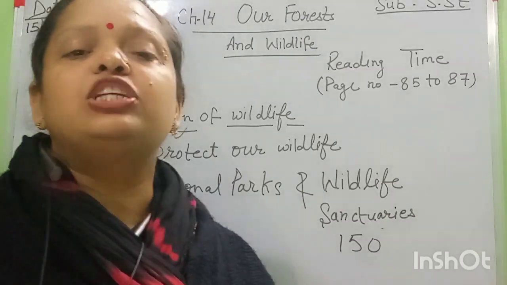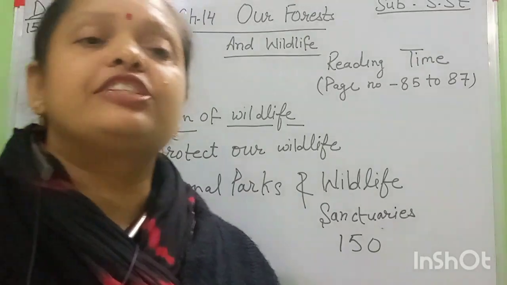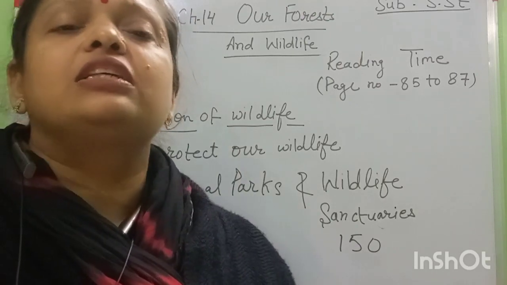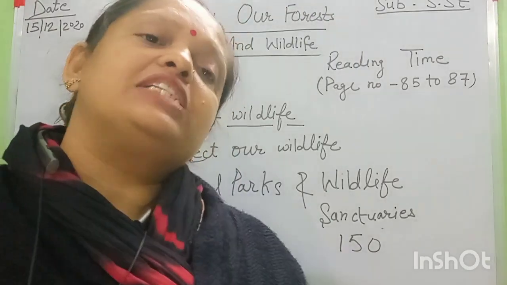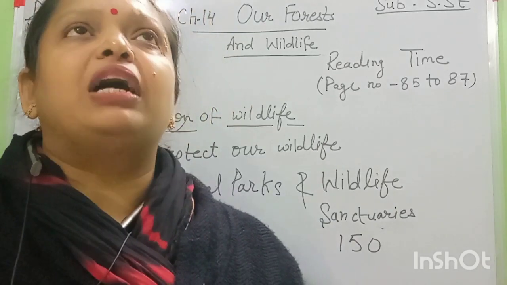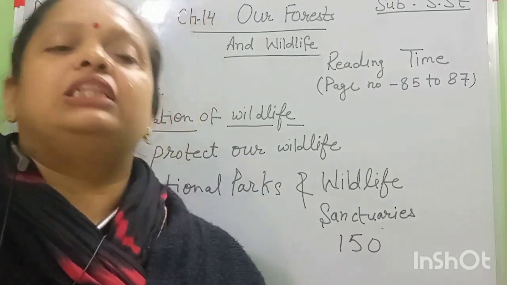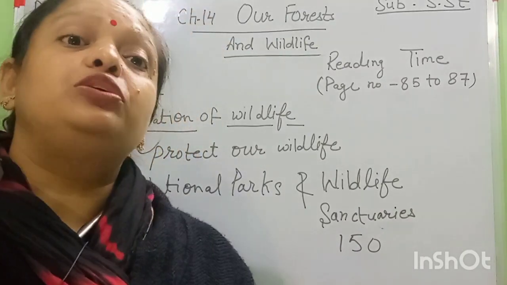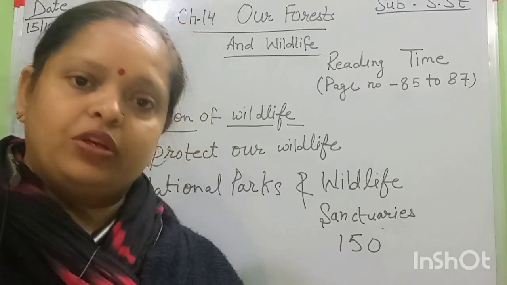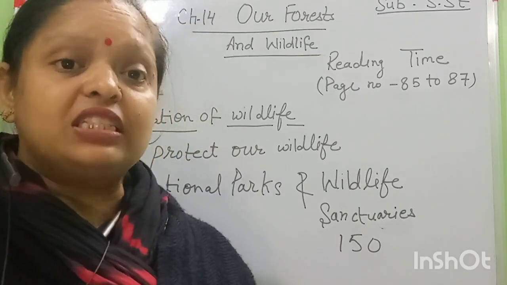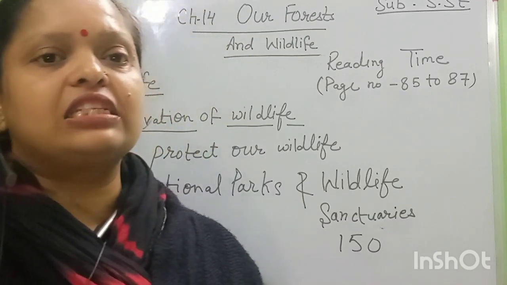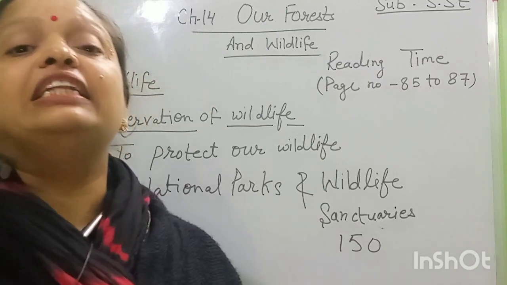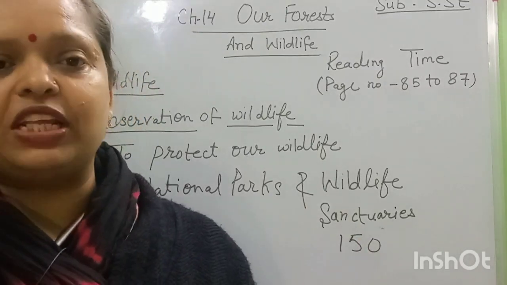The Gir Sanctuary in Gujarat is famous for lion. The Periyar National Park in Kerala is famous for elephant. Manas is also in Assam. These are famous national parks in our country and tourist attractions also. The Bharatpur Bird Sanctuary is in Rajasthan, and some different national parks are found in our country too, very attractive tourist places.